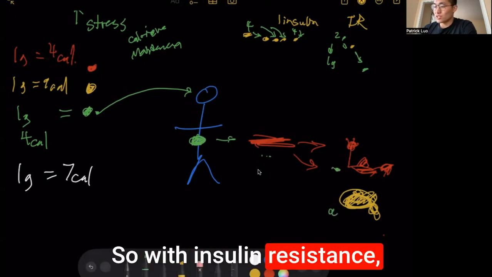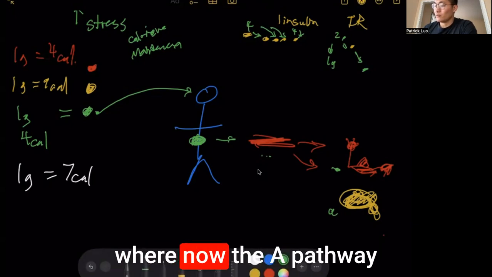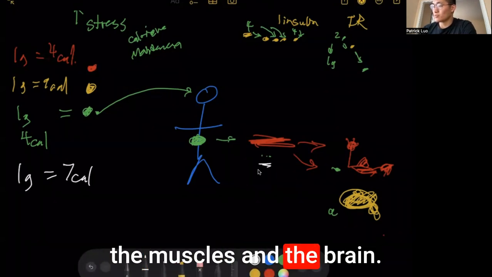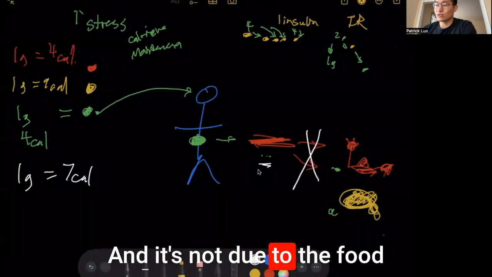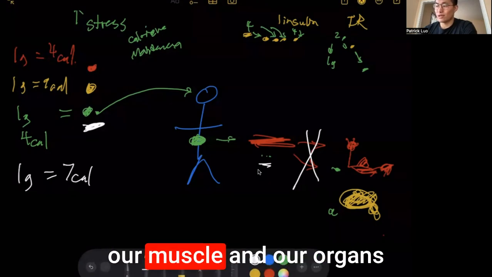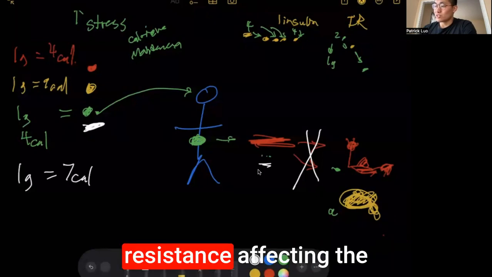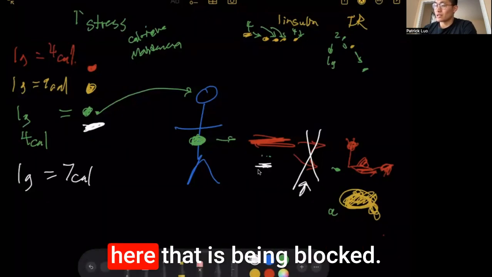So with insulin resistance, it breaks up the process where the pathway from the blood getting into the muscles and the brain is blocked. And it's not due to the food that's coming in, because we still need the food to come in to supply our muscles, organs, and brain. It's due to insulin resistance affecting the pathway of this stream over here that is being blocked.